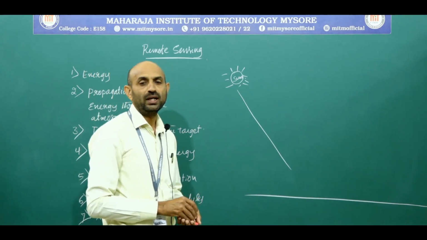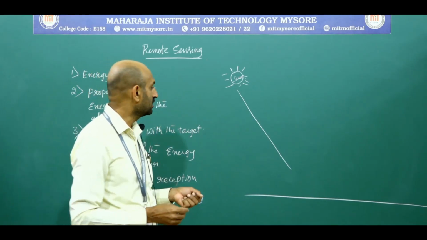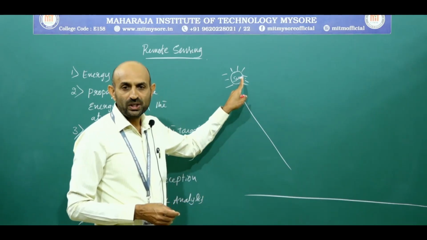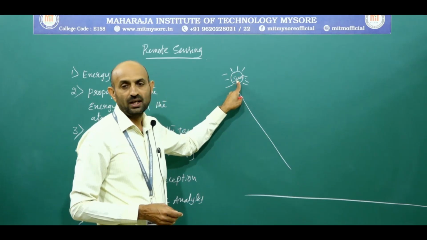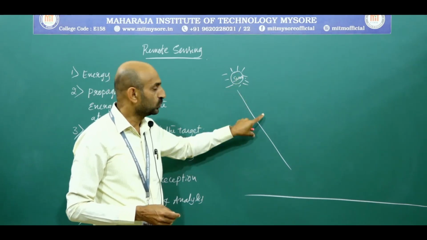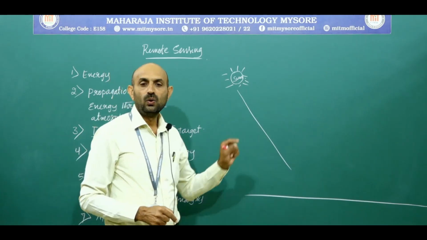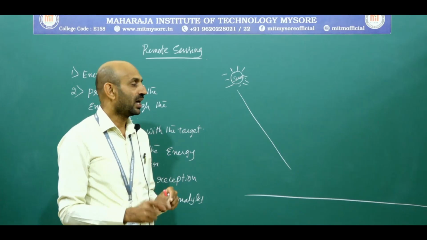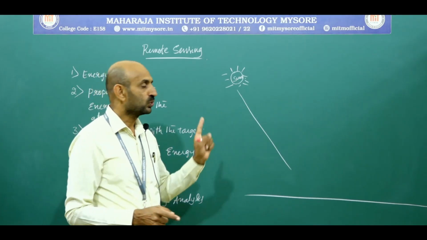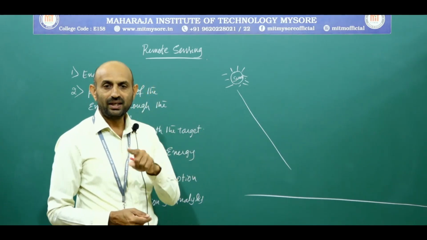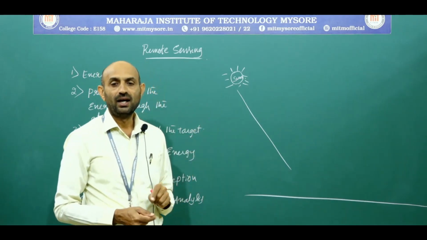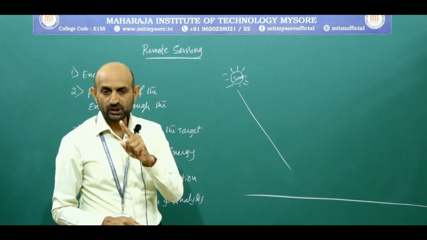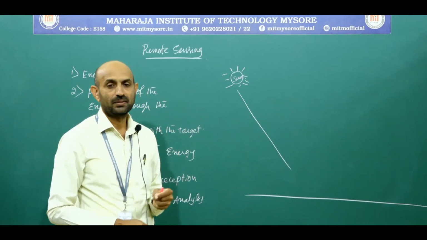The second one is propagation of energy through the atmosphere. The energy which is provided from the sun has to be transmitted through the atmosphere. When the energy travels from its source to the target, it passes through the atmosphere. This interaction may take place a second time as the energy travels from the target to the sensor.